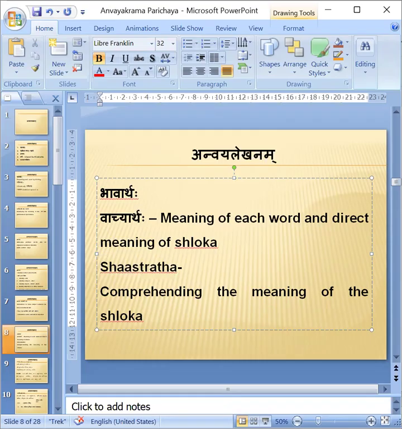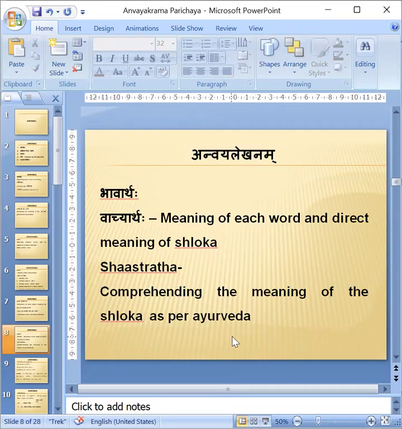Shastrartha means comprehending the meaning of the shloka as per Ayurveda. According to Ayurveda, you have to comprehend the meaning of the shloka. In Vachyartha, you are just telling what it is. Example, Brahmi Muhurte Uttishtet Swastho Rakshartha Mayushaha is a shloka. What you will write is, the healthy person should wake up at early morning.